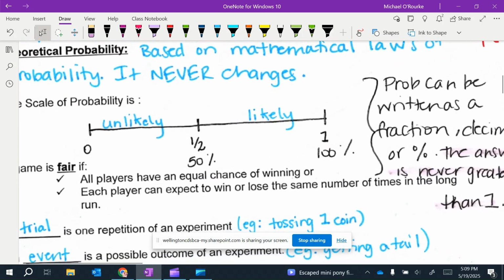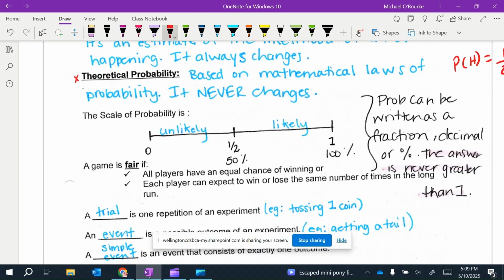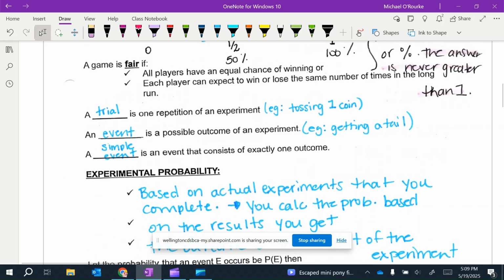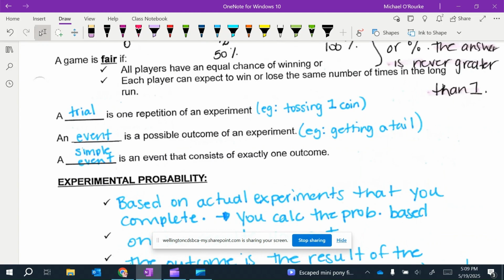And the probability scale goes from 0 to 100, or 0 to 1. Okay, 0 being unlikely, 1 being more likely. A couple little words you may hear. Trial is one repetition of an experiment. An event is the outcome of the experiment, getting a head or tail. And a simple event consists of one outcome.